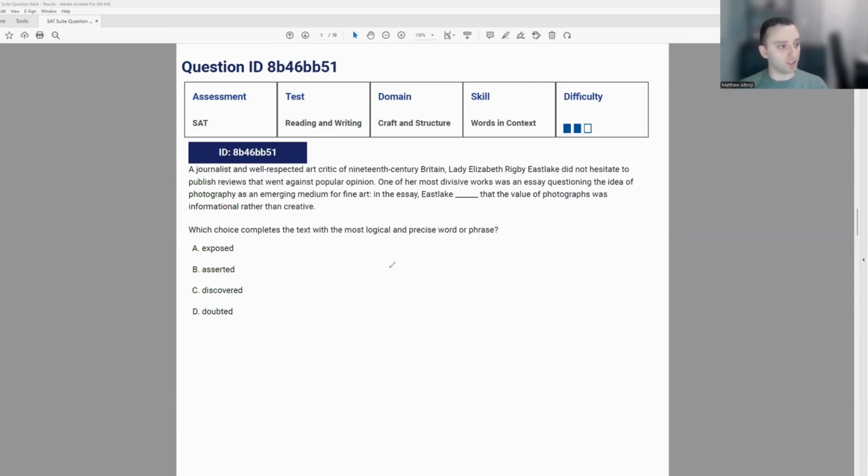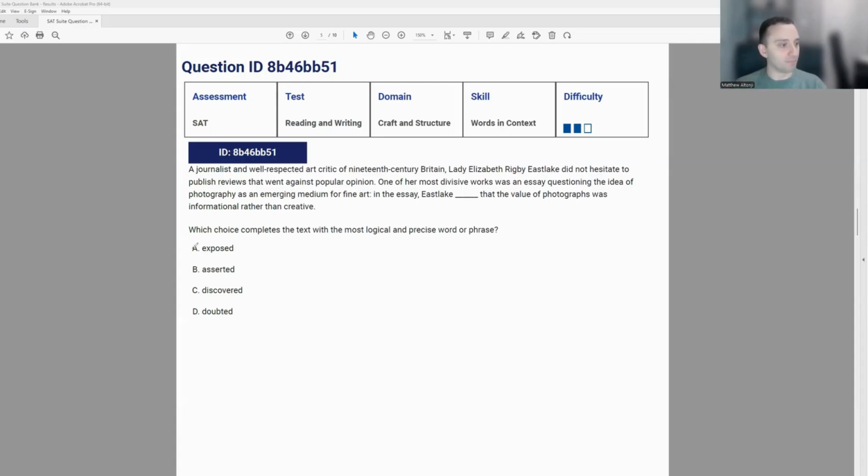In this one, it says, a journalist and well-respected art critic of 19th century Britain, Lady Elizabeth Rigby Eastlake, did not hesitate to publish reviews that went against popular opinion. One of her most divisive works was an essay questioning the idea of photography as an emerging medium for fine art. In the essay, Eastlake blank that the value of photographs was informational rather than creative. So what is she doing here? She is making the claim that the value of photographs is more informational than creative. It's not a way to create fine art. So we need to find something that says that she is a believer of this, a proponent, something along those lines.